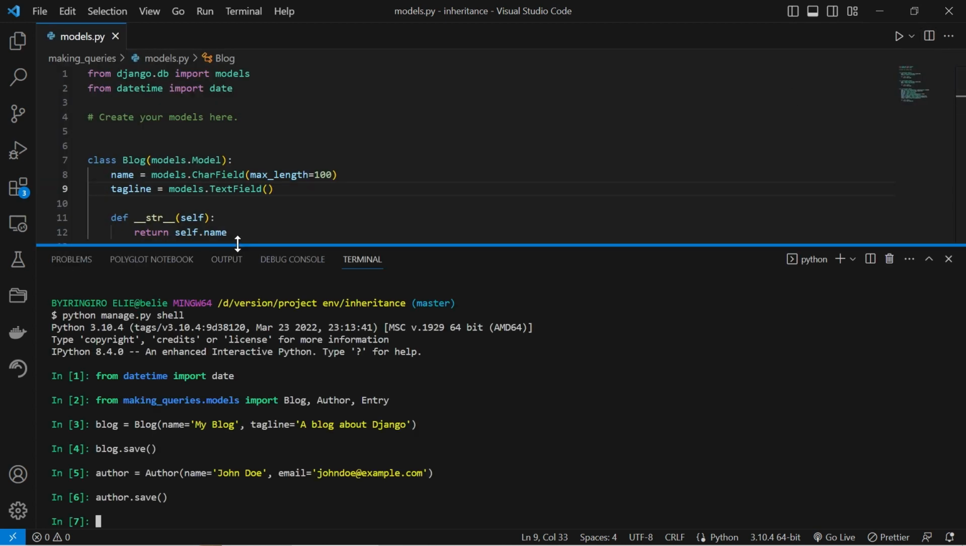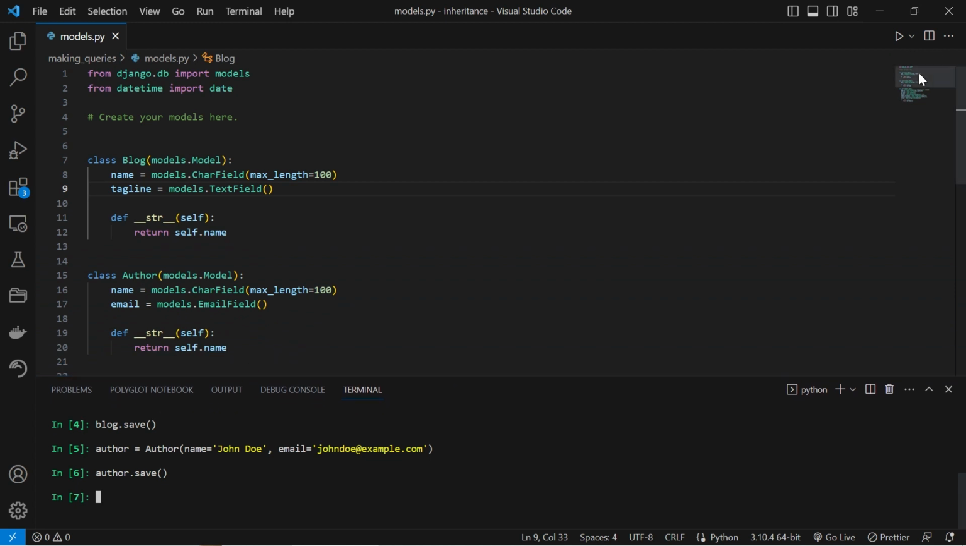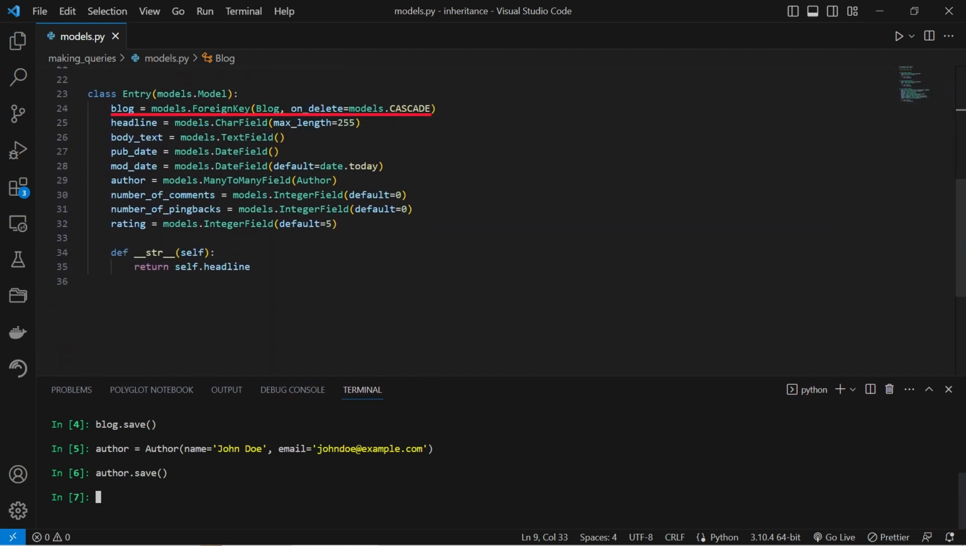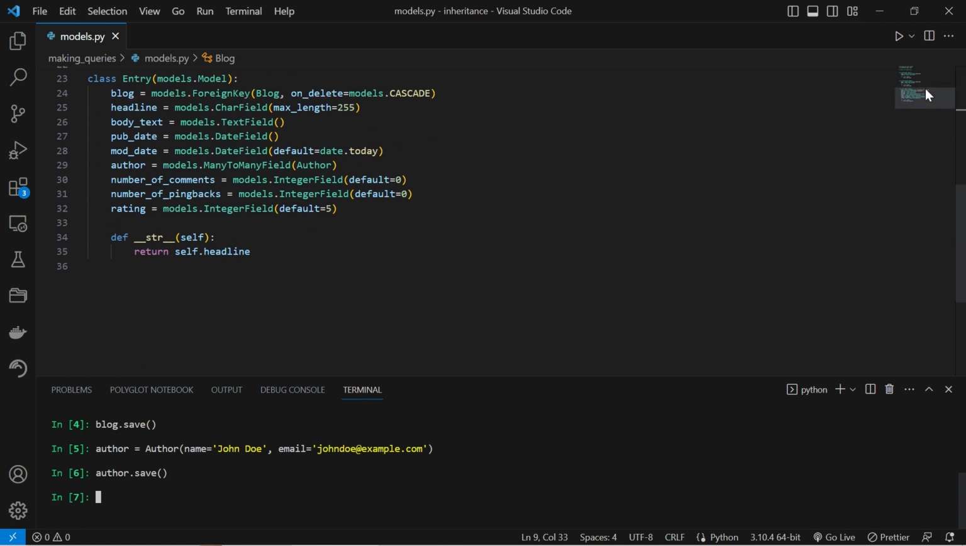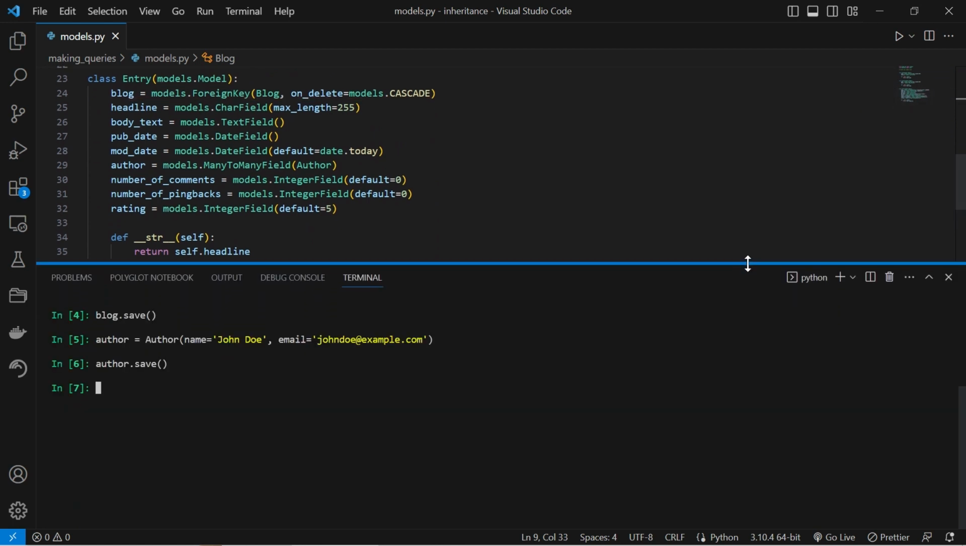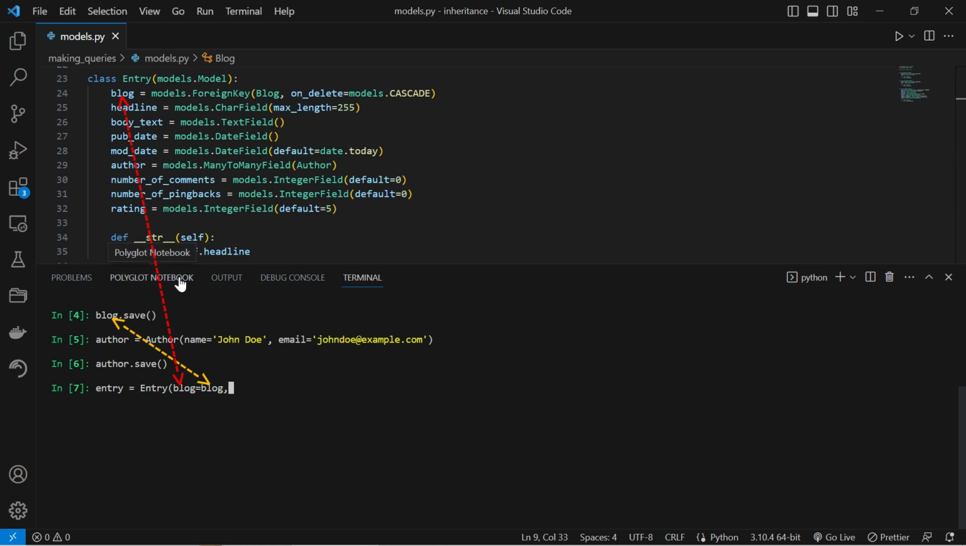The foreign key relationship in the entry model is created using the blog field. This field is defined as a foreign key in the entry model, referencing the blog model. When creating an instance of the entry model, you assign a blog instance to the blog field, establishing the relationship between the entry and blog models. The pub date is set to the current date using date.today. We won't need to add the mod date because it already has its own default value.